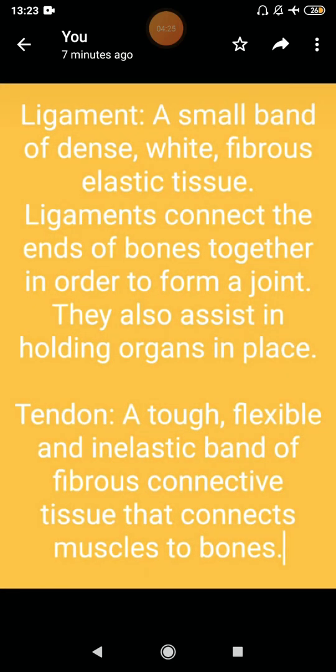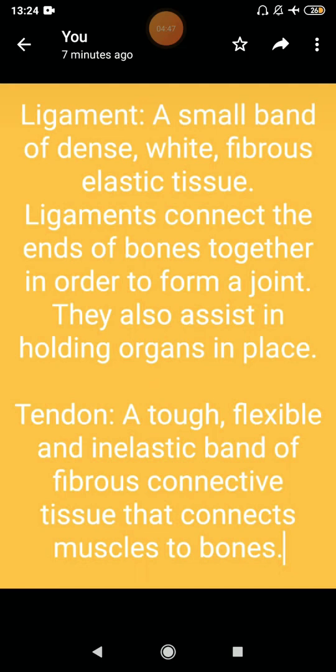Then ligament and tendon, these are very important. Ligament is a small band of dense, white and fibrous elastic tissue. What does it do? It connects the ends of bones. Okay, two ends of bones will get connected by a ligament, and it also assists in holding the organs in place.